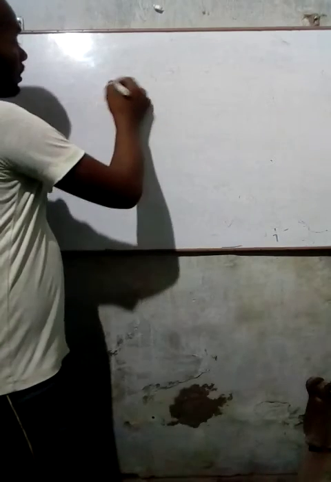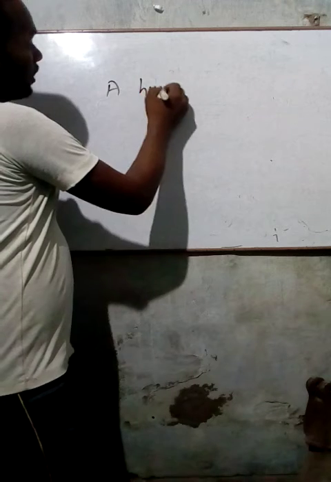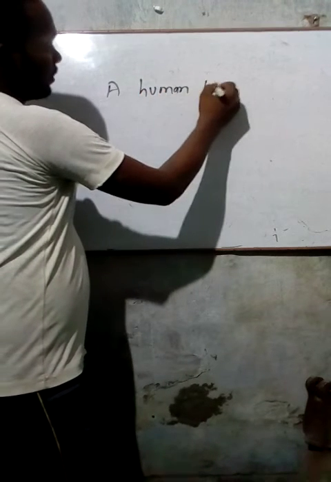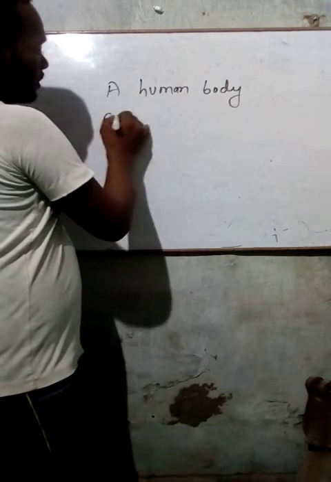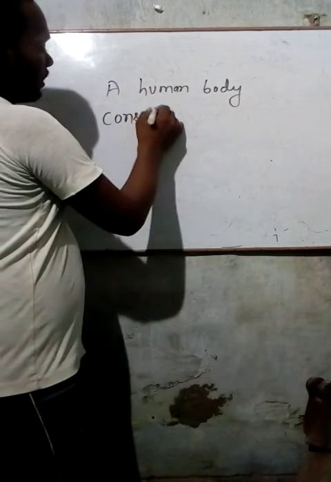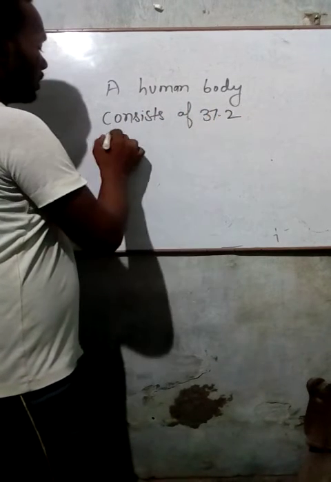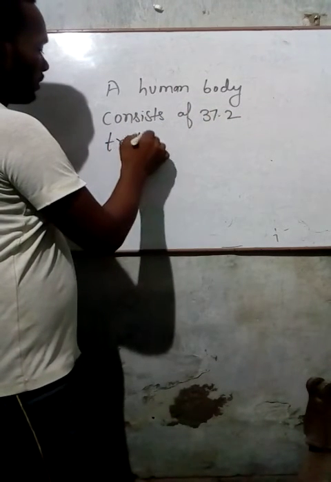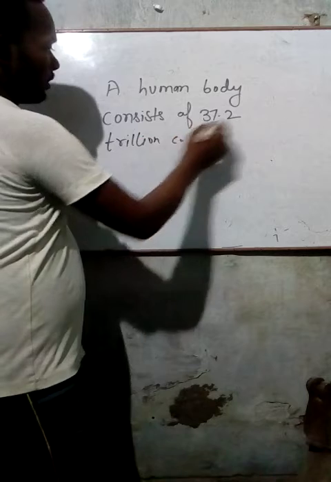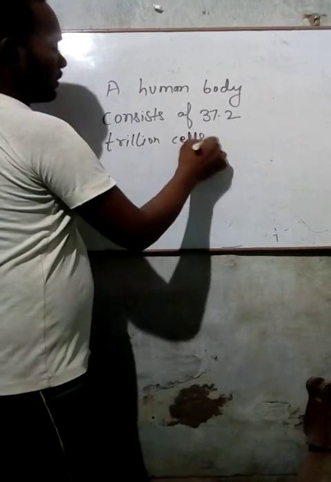So a human body consists of 37.2 trillion cells.